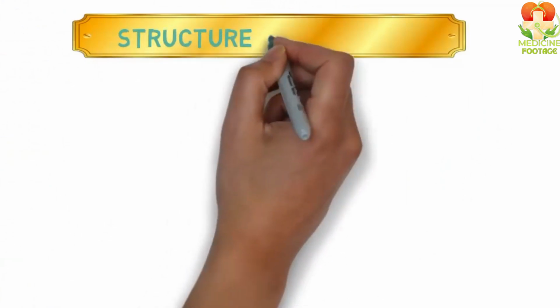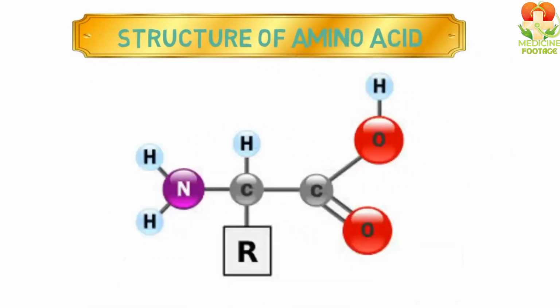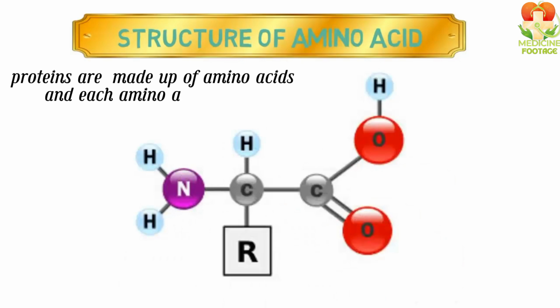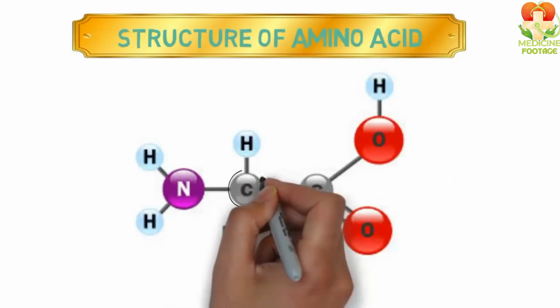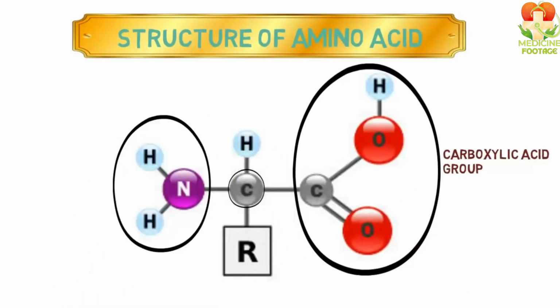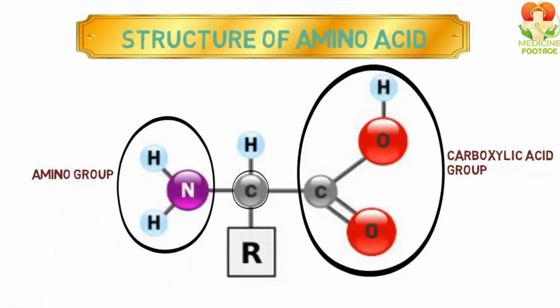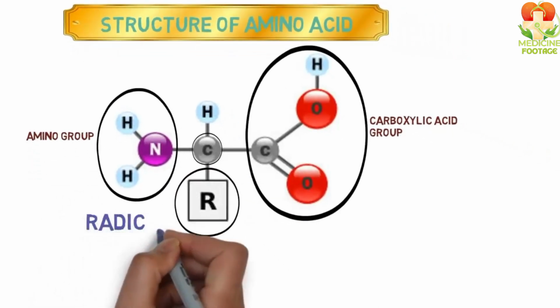Structure of amino acids. Now, let's talk about the structure of amino acids. As I have already mentioned, proteins are made up of amino acids, and each amino acid is made up of different compounds. These compounds include a central carbon atom, a carboxyl group COOH on one side, an amino group NH2 on the other side, and a radical R group that varies between amino acids.